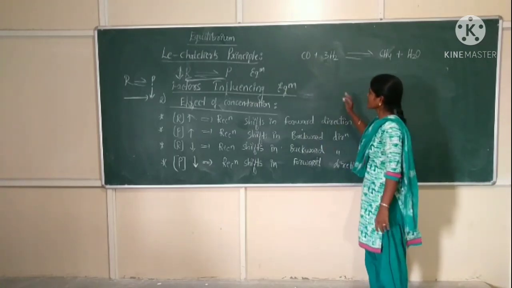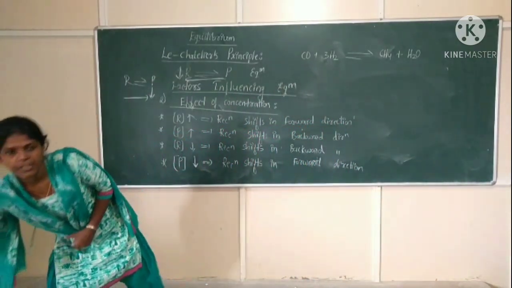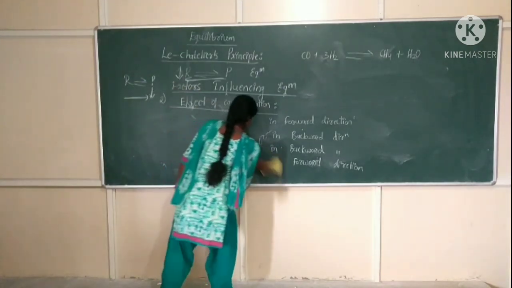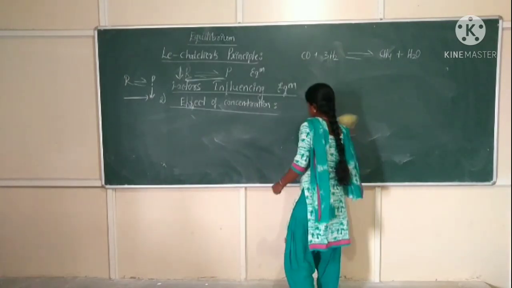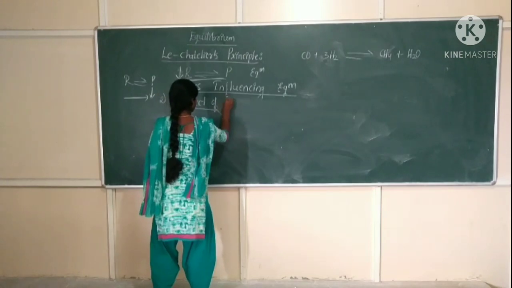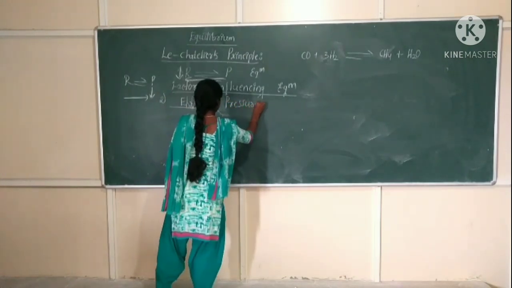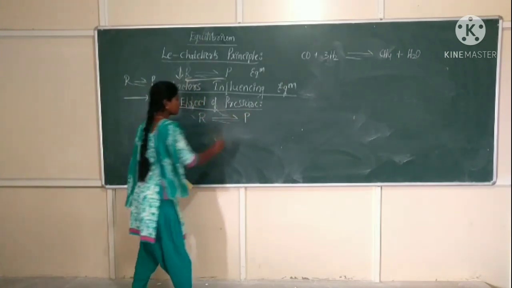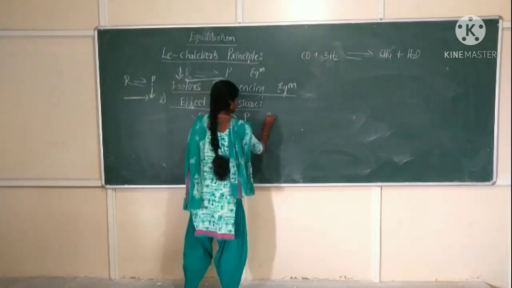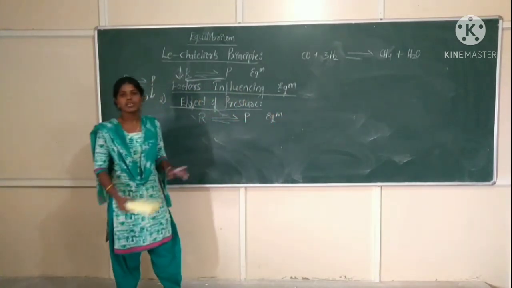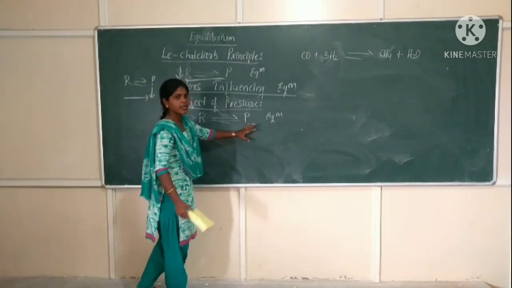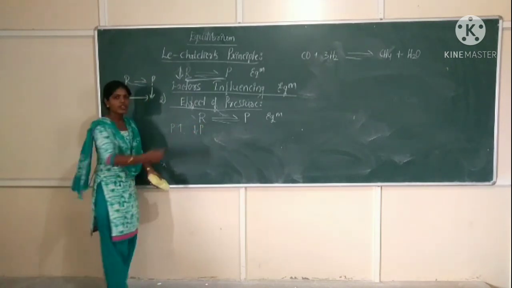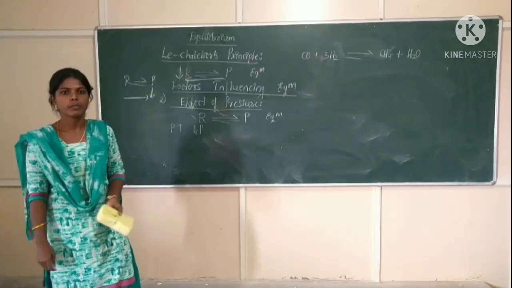Next, second point is the effect of pressure. Consider any reaction, for example, R is giving you P. Now, this reaction is at equilibrium. When the chemical reaction is at equilibrium, if you increase or decrease the pressure, the whole equilibrium will be disturbed and a new equilibrium will be established.